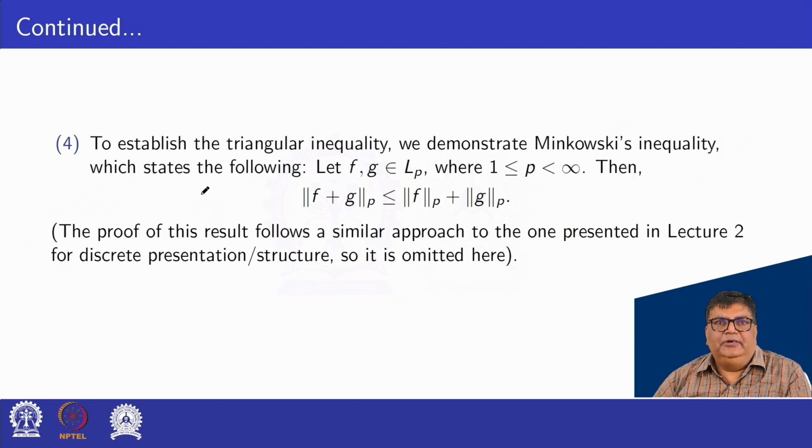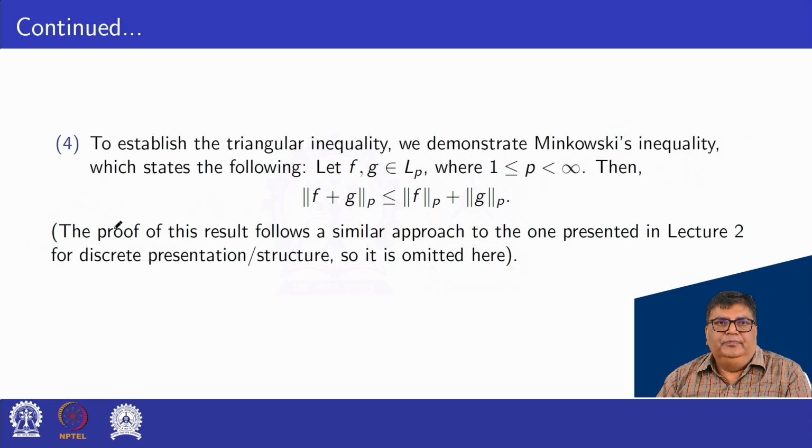To establish the triangle inequality, we demonstrate the Minkowski inequality, which states the following: let f, g belong to L p, where p lies between 1 and infinity, then norm f plus g, p is less than or equal to norm f p plus norm g p.